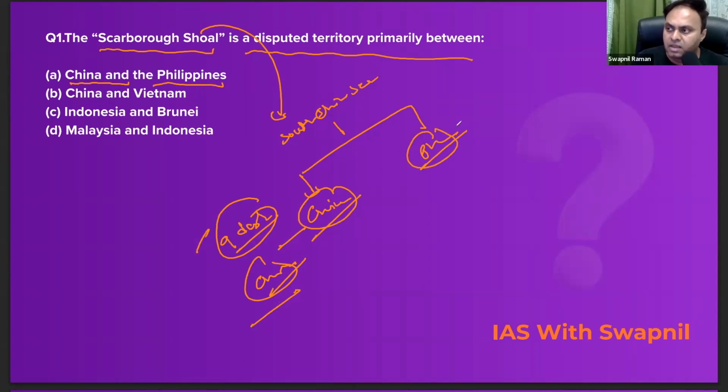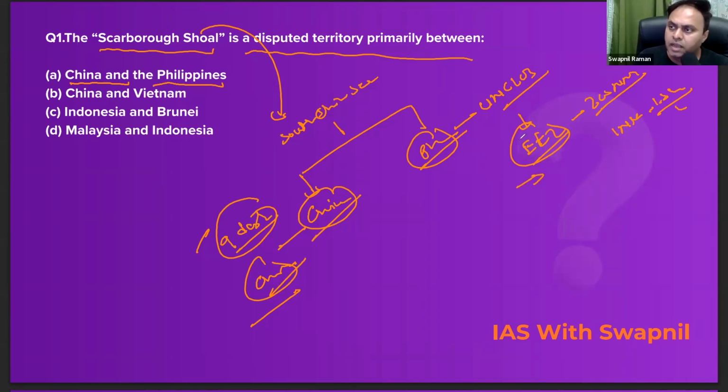Now look at the Philippines. Philippines cites the international law. Philippines says that as per the UNCLOS, the United Nations Convention on the Law of the Sea, Scarborough Shoal falls within its exclusive economic zone, EEZ. What is the size of the exclusive economic zone? That is 200 nautical miles, right? Do remember that 1 nautical mile is approximately 1.8 kilometers, right? So as per the Philippines, Scarborough Shoal falls within its EEZ. Therefore, it belongs to Philippines, right? What is happening here? Overlapping of territories, right?